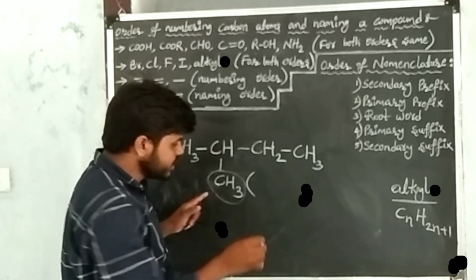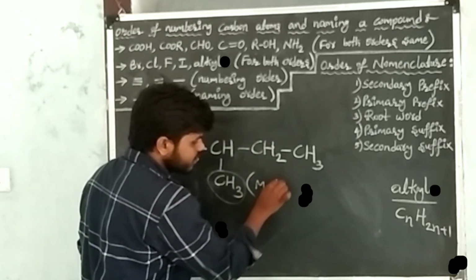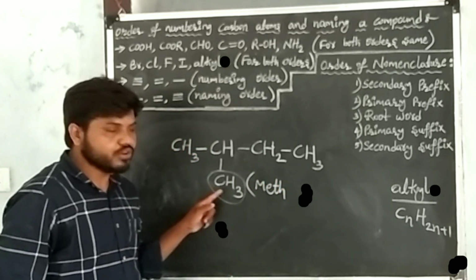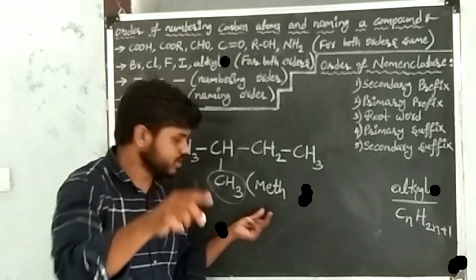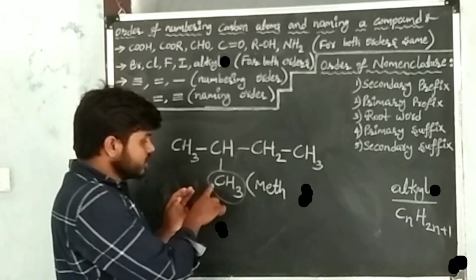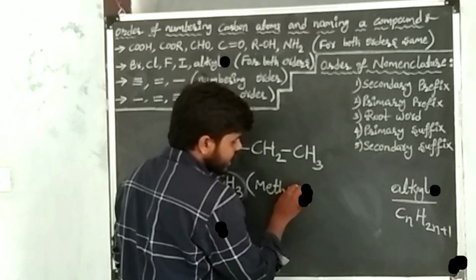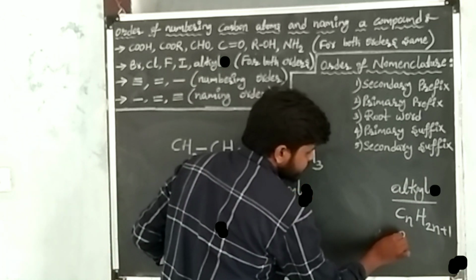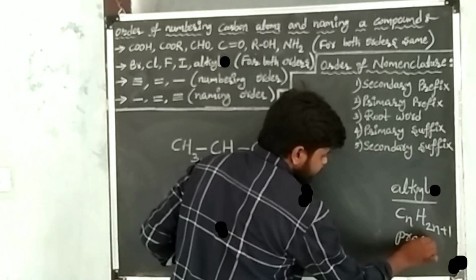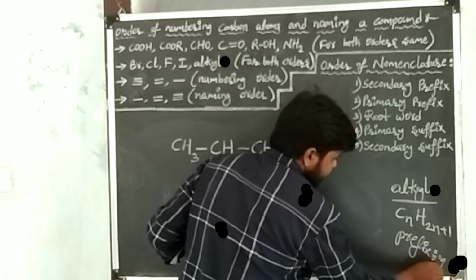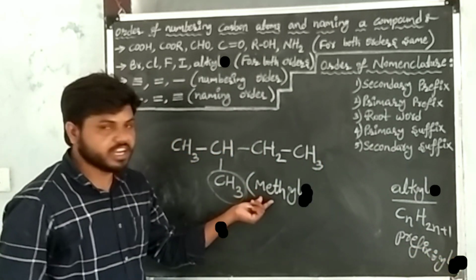The root word of 1 carbon is meth. First write the root word. I have written the root word of 1 carbon. After writing the root word, this belongs to the alkyl group. The prefix of alkyl group is yl. I have written the prefix.